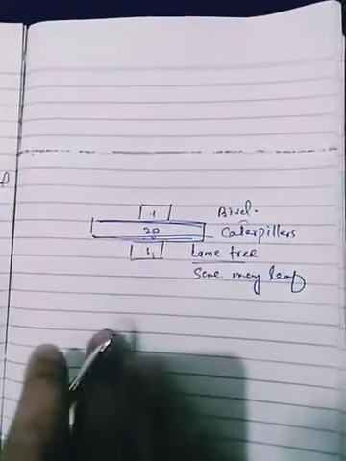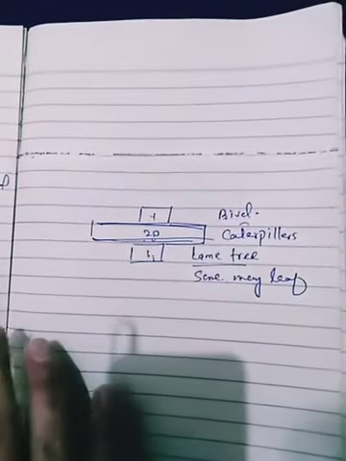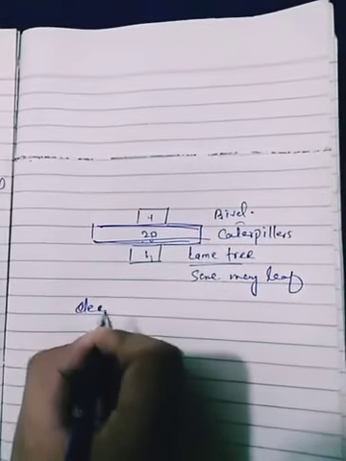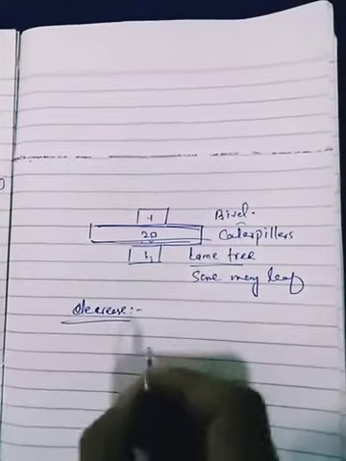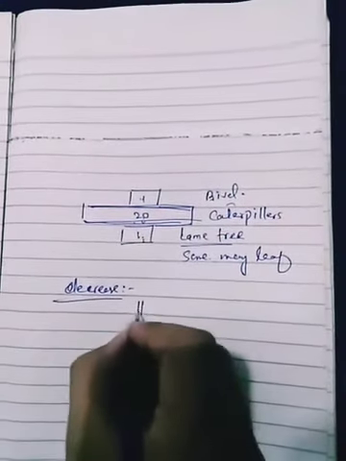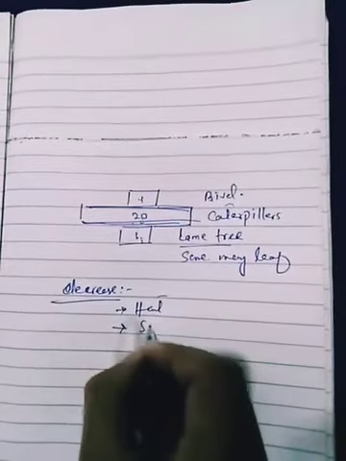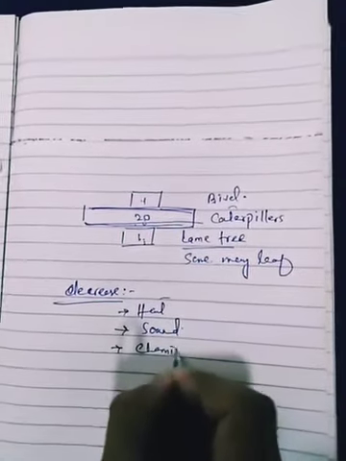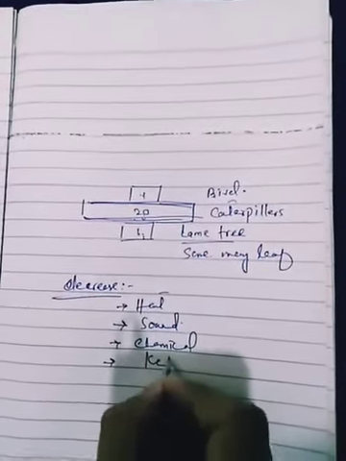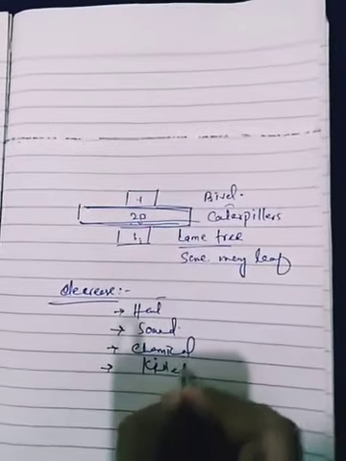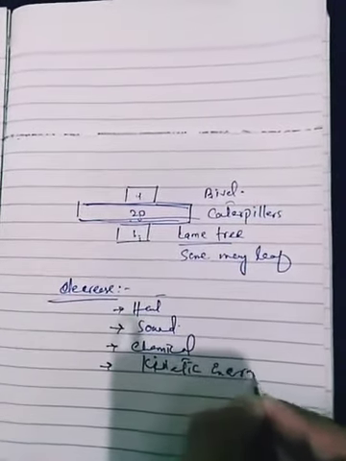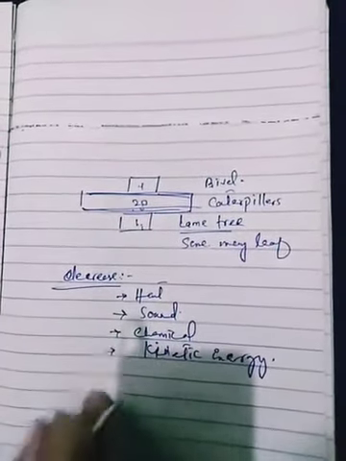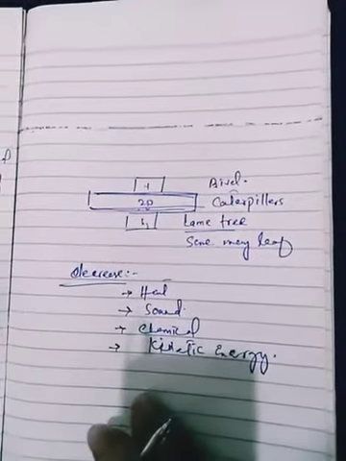So our discussion was about whether energy increases or decreases at the end of a food chain. Energy will decrease at the end of a food chain. Why? Because some of the energy will dissipate into the environment as heat, as sound, in the links of a food chain, or in the form of chemical energy or kinetic energy, due to which less energy will reach the last level of a food chain.